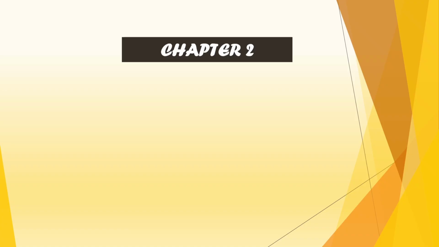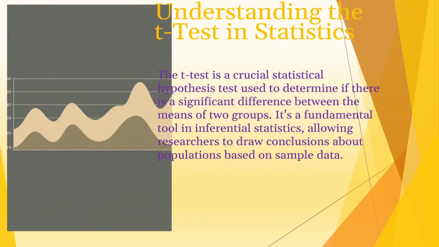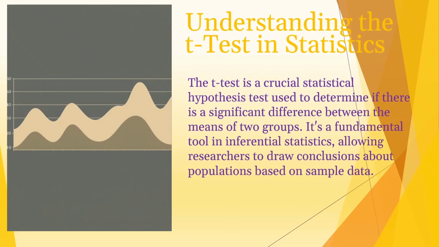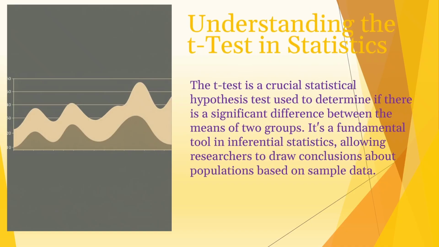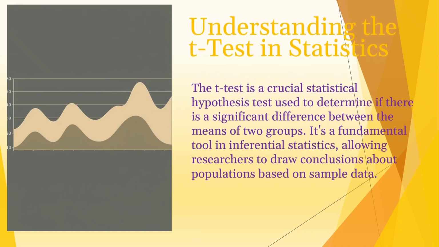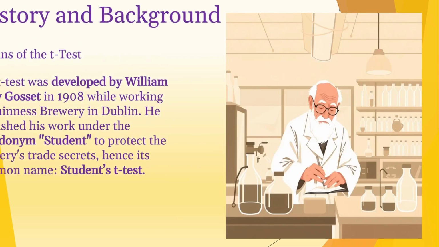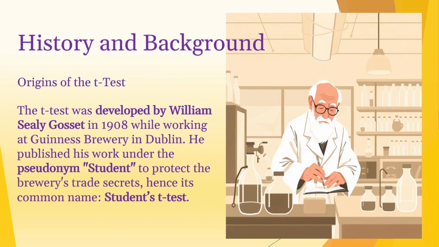Next is chapter 2. It is about t-test, understanding the t-test in statistics. The t-test is a crucial statistical hypothesis test that is used to determine if there is a significant difference between the means of two groups. It is a fundamental tool in inferential statistics, allowing researchers to draw conclusions about populations based on sample data. Now, let's see history and background.